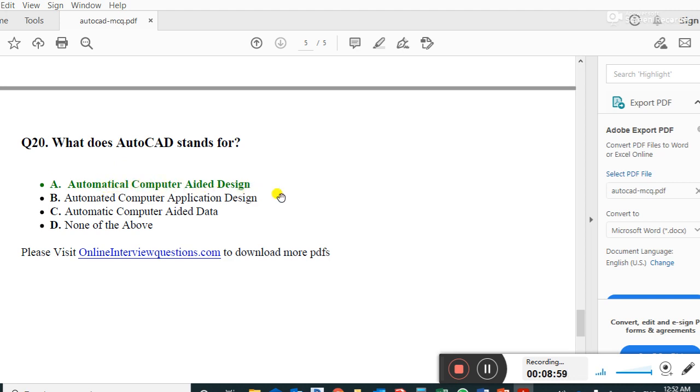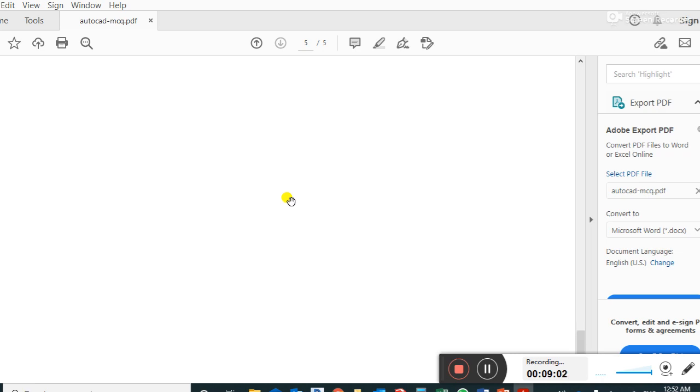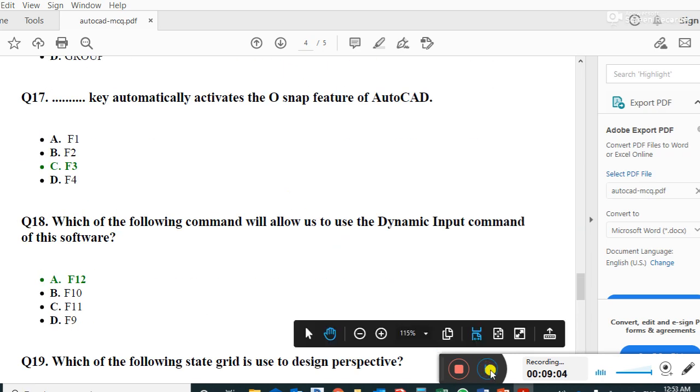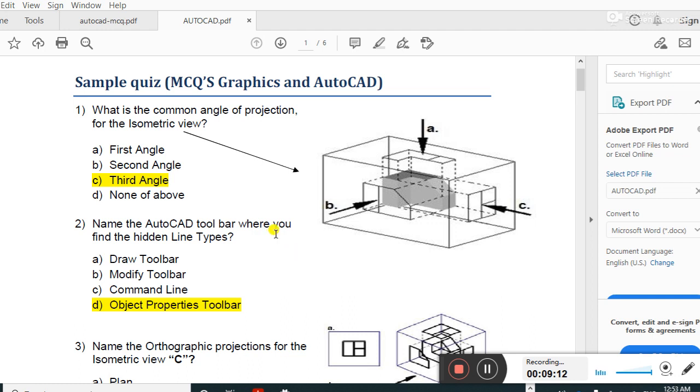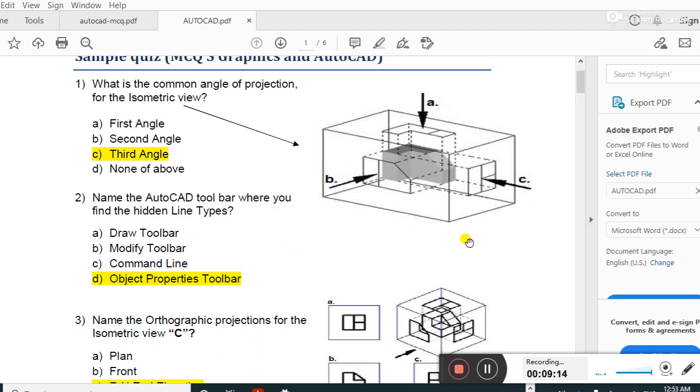AutoCAD, computer aided design. Guys, this was a short introduction. Next part: sample size MCQs, graphics and AutoCAD. Guys, you will see these types of questions and these figures.